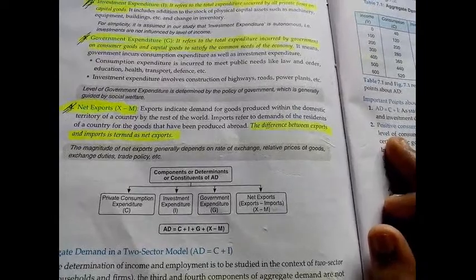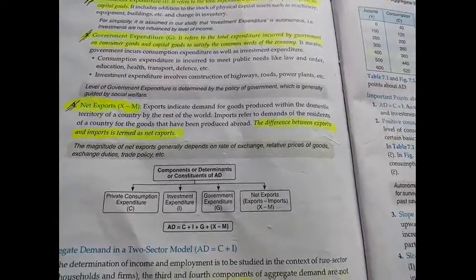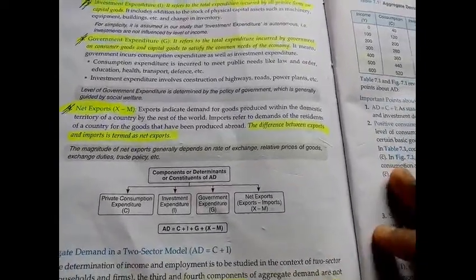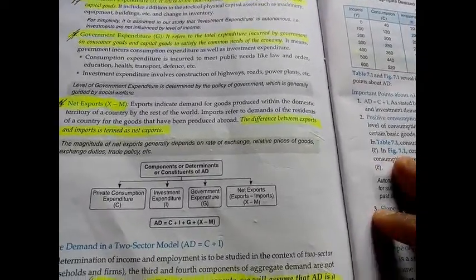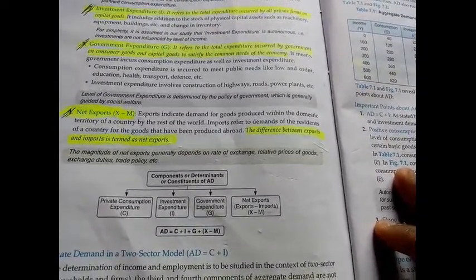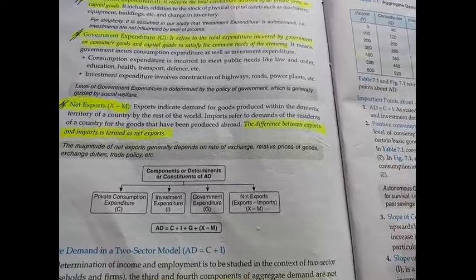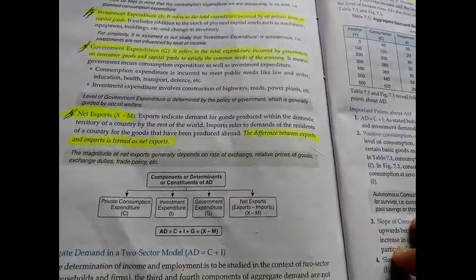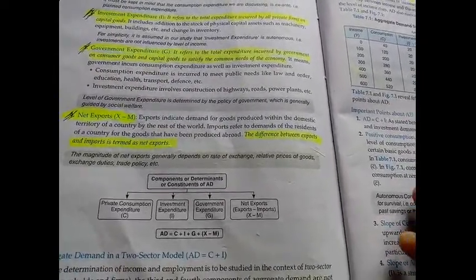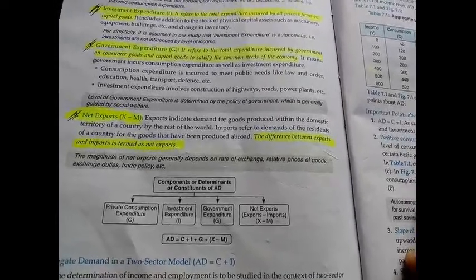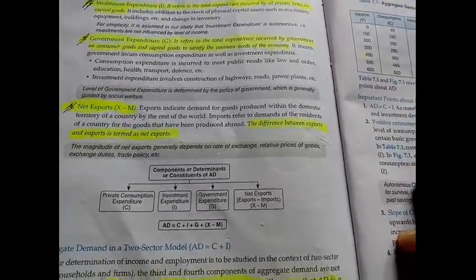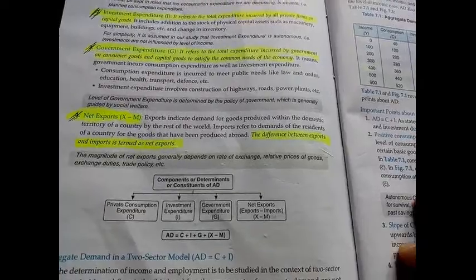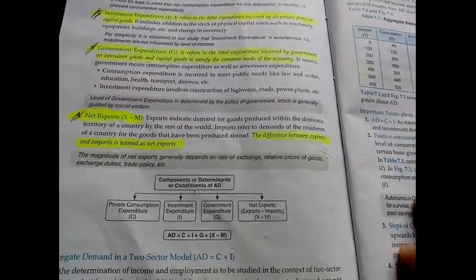You have not included the foreign sector or financial institutions. There are two sector, three sector, four sector models, but in your syllabus you have only the two sector model. You will deal with only the household and firm in the circular flow of income.